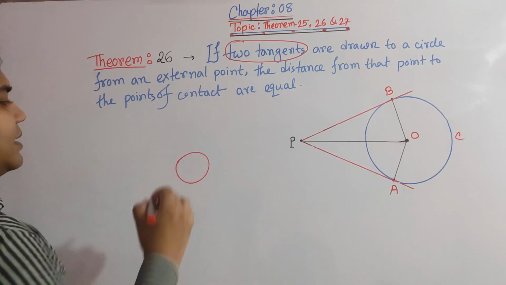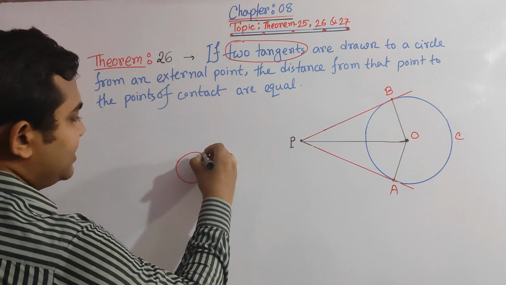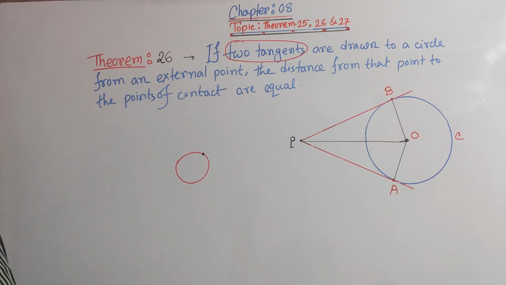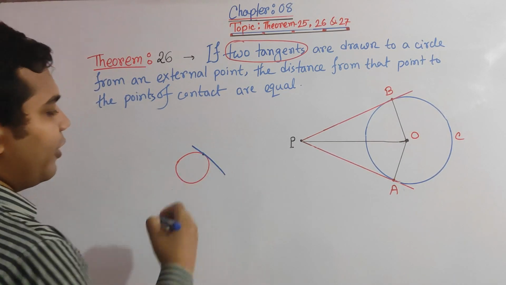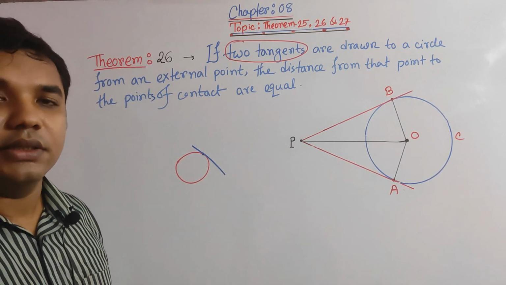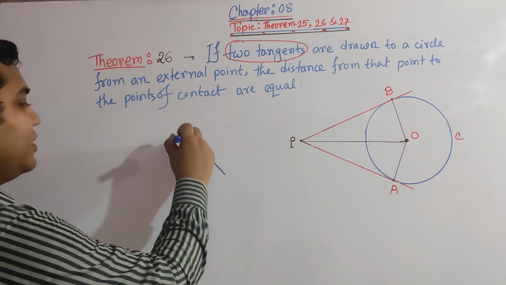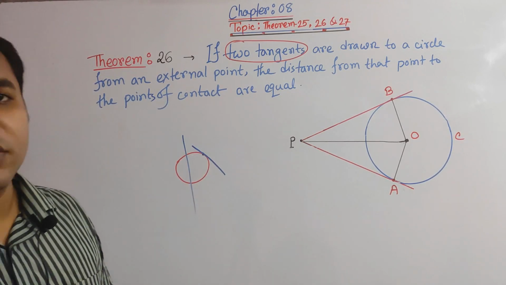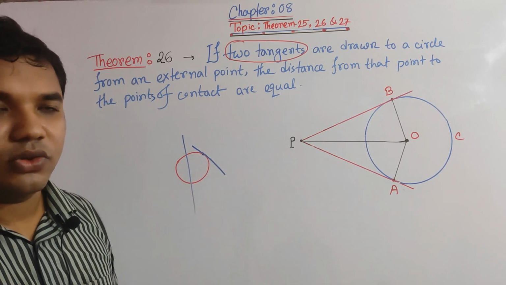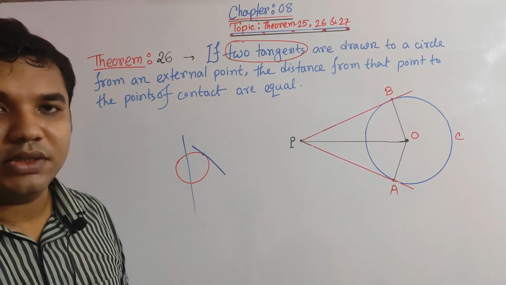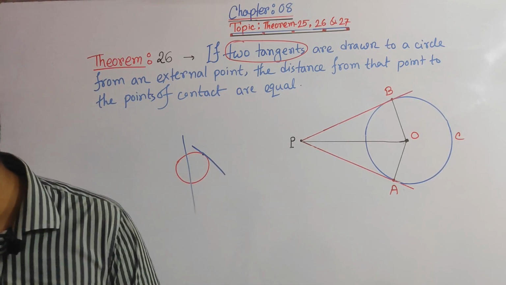If this is a circle, a tangent is a line which touches a point of the circle. And what is the normal? Normal is something which generally cuts the circle into two parts. So this is the normal, but this is the tangent. So this is the basic concept of the tangent, where it touches a point of a circle.